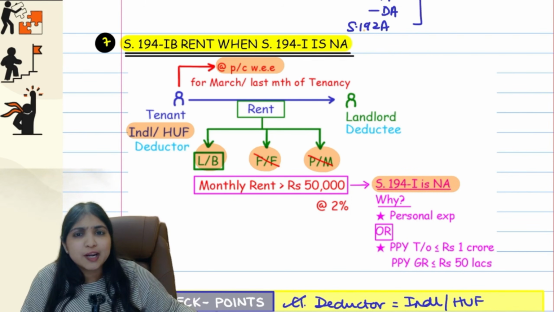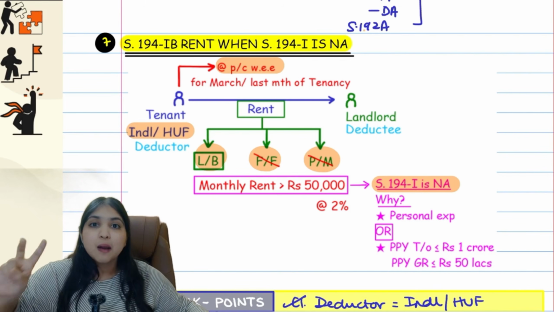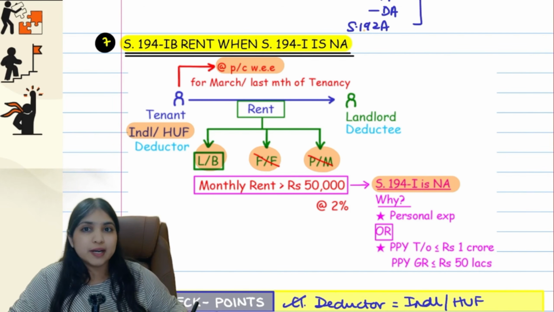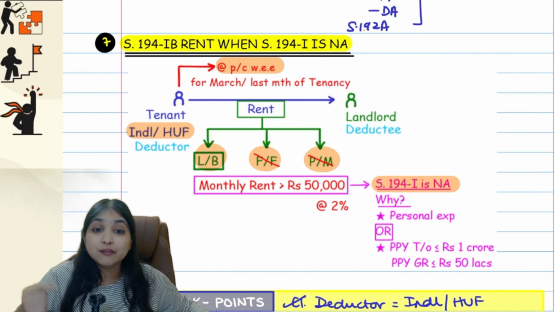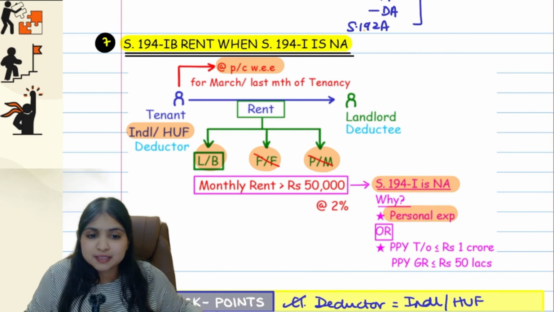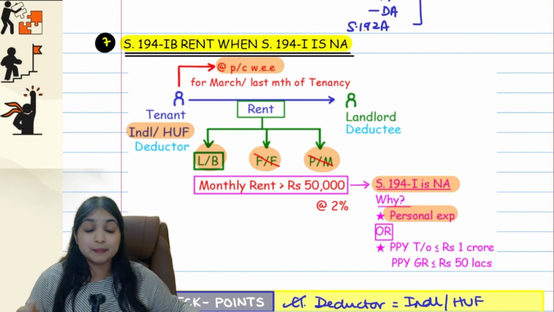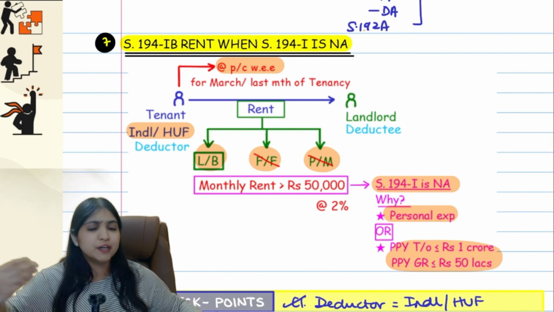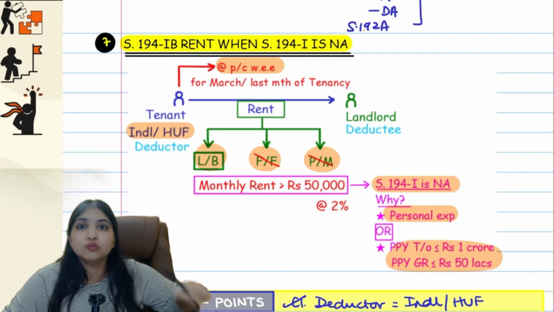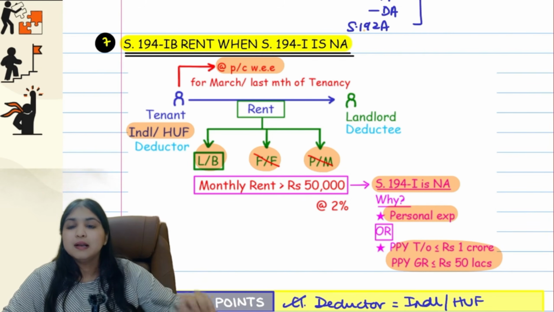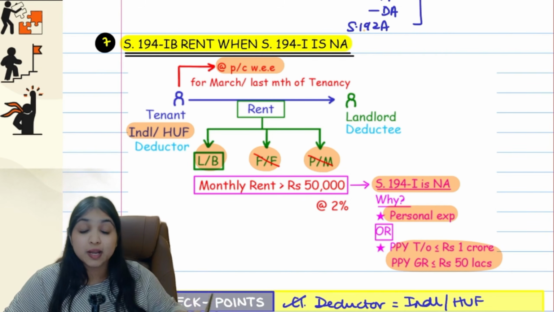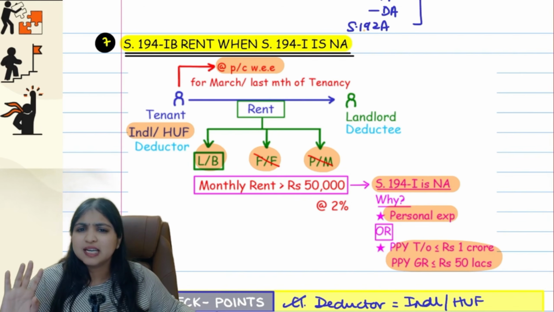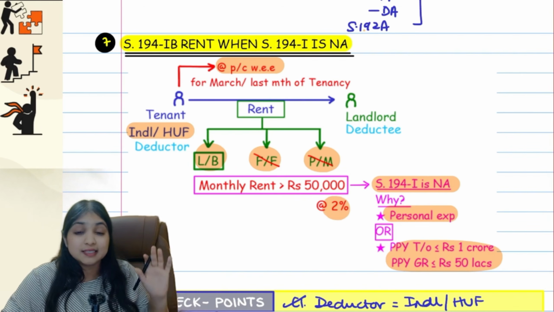Why is 194I not applicable? There can be multiple reasons, but only for 2 reasons we will come to 194IB. Reason number 1, 194I is not applicable maybe because it is personal rent. Or maybe because the preceding previous turnover gross receipt criteria is not fulfilled. Only because of these 2 reasons, if 194I is not applicable, then only you will come to 194IB. Okay guys, now what's the TDS rate over here? TDS rate is simple, 2% guys, 2% TDS rate.